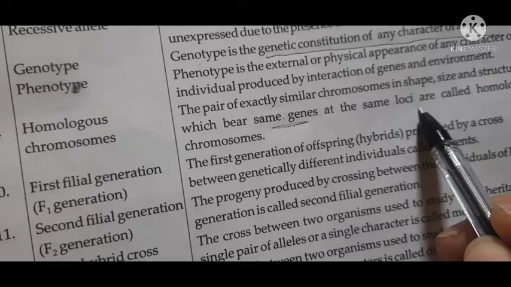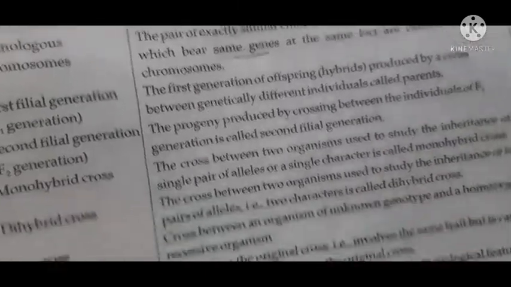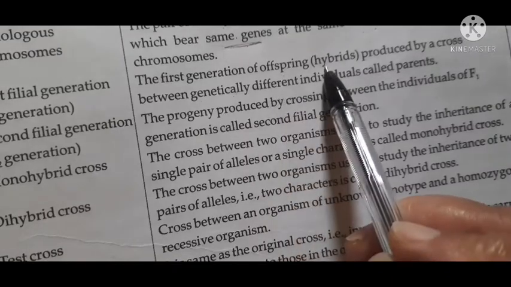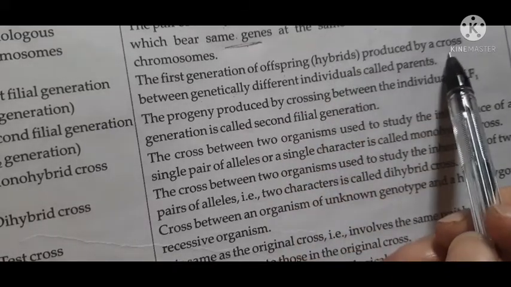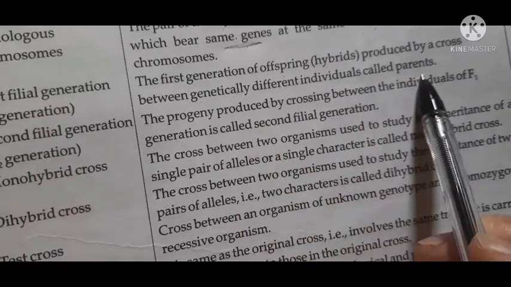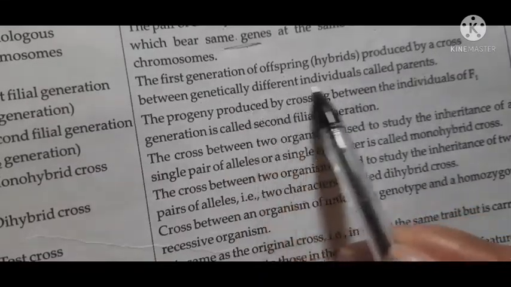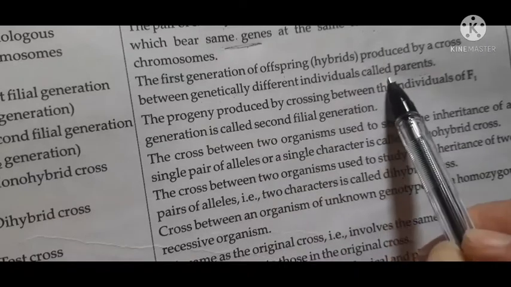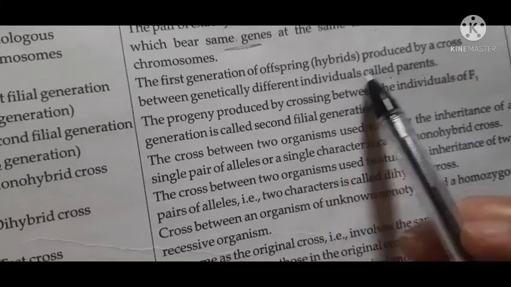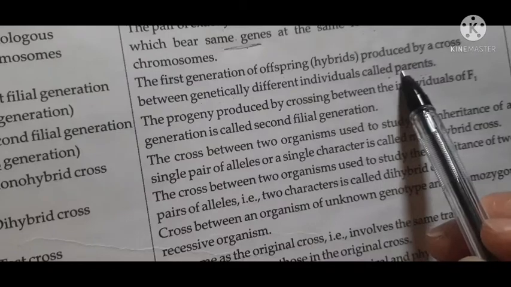First filial generation: the first generation of offspring, or the hybrids, produced by a cross between genetically different individuals called parents. Genetically they are different, like we cross homozygous dominant parent TT with tt.